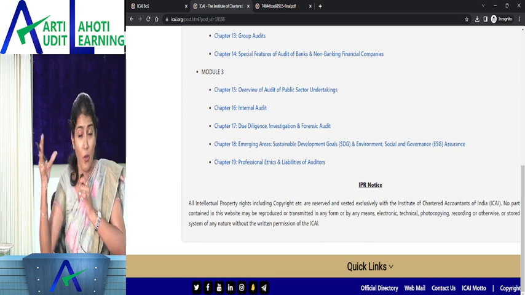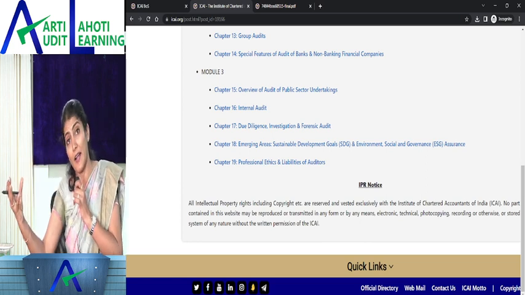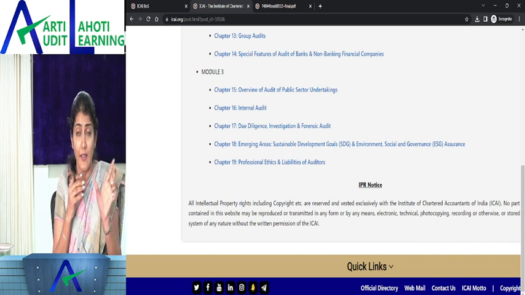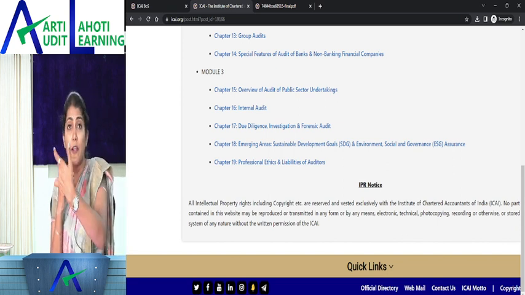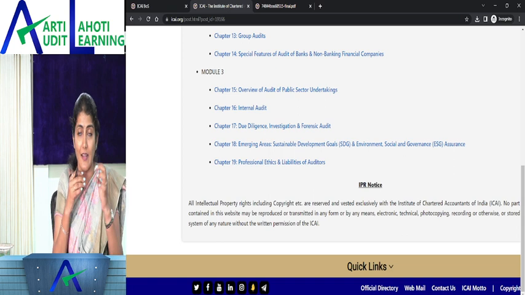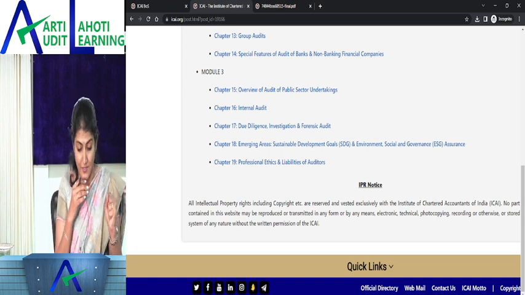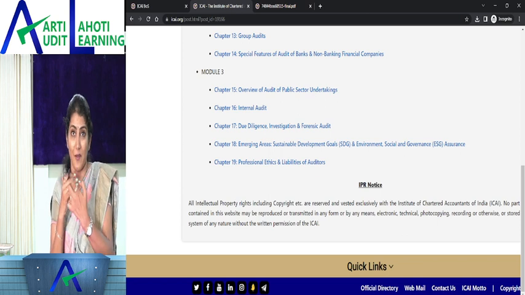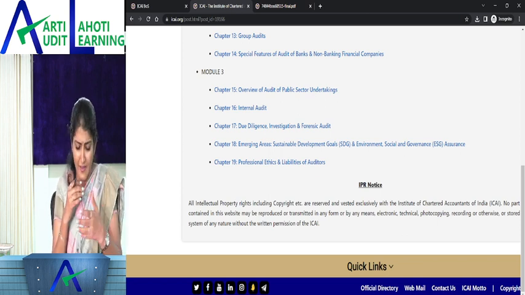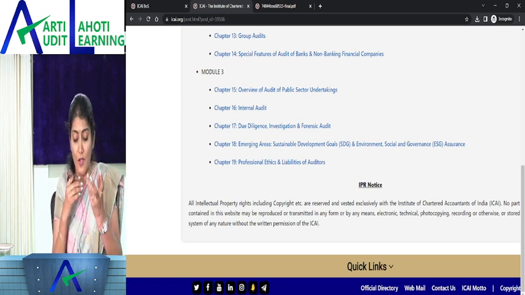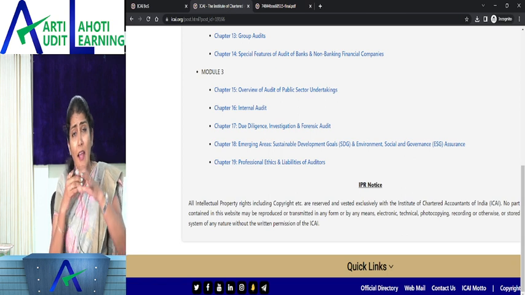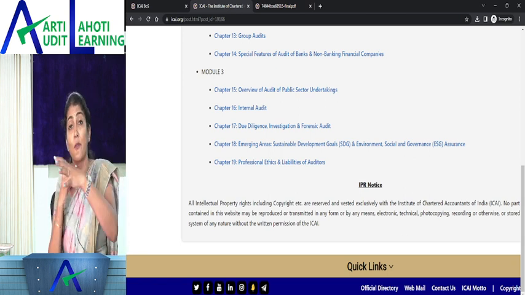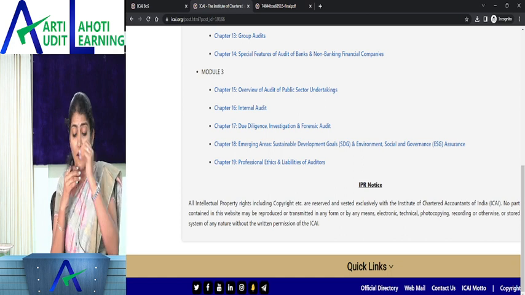Internal audit, along with this chapter, earlier you also had the management operational audit, but now what remains over there is only the internal audit, also with the introduction to the SIAs, that is the standards on internal audit, right? Then you have the due diligence, investigation, and the forensic audit. Forensic accounting, I think it's replaced now. Instead of forensic audit, you call it forensic accounting.